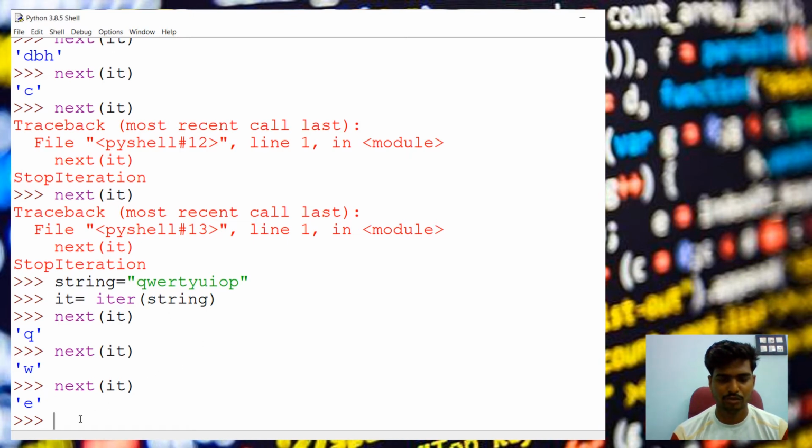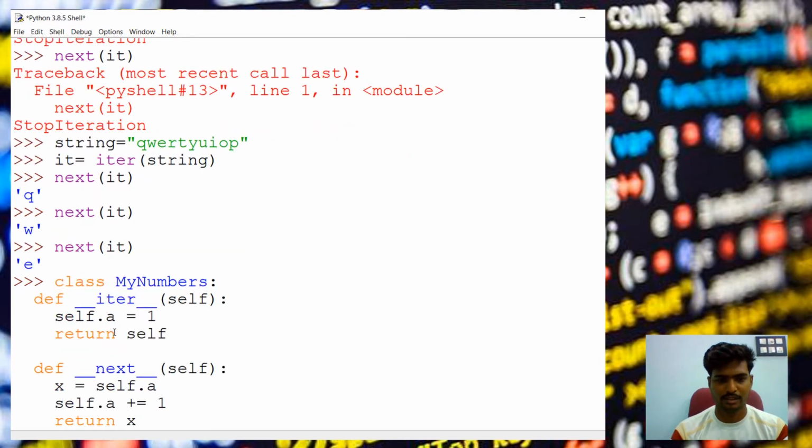Now we will see how to use an iterator for a class. Here is a class named MyNumbers, and for iterators there are defined methods. We have to define __iter__ with double underscores at the front and back, and __next__ also in the same way. Self must be passed; it can be renamed to any name, but it must be there. And we are initializing the iterator.